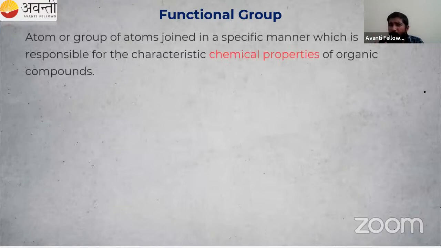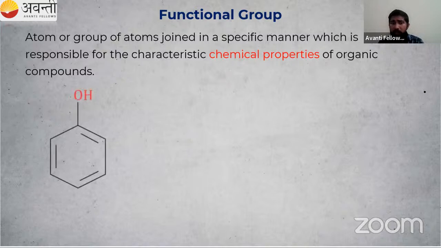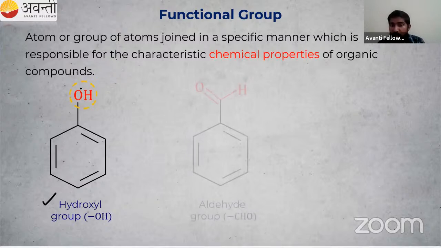So what is a functional group? A functional group is an atom or group of atoms arranged in a specific manner, which is responsible for the characteristic chemical properties of organic compounds. There are a lot of functional groups, about 20 to 25 functional groups we have to study, and we will learn about them in detail. Some examples of functional groups: the OH group is known as the hydroxyl group. We will study about phenol also. So OH, that is the hydroxyl group.